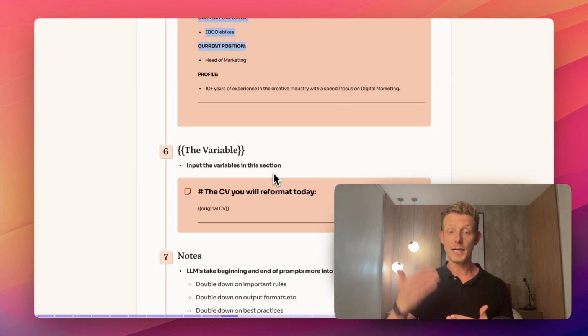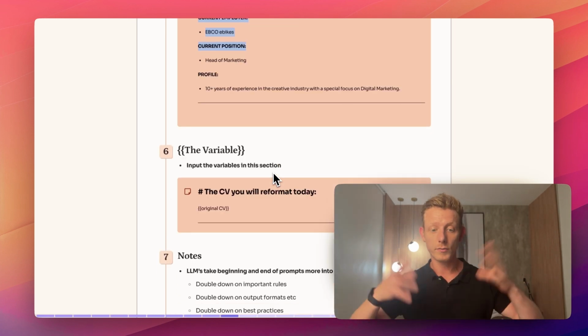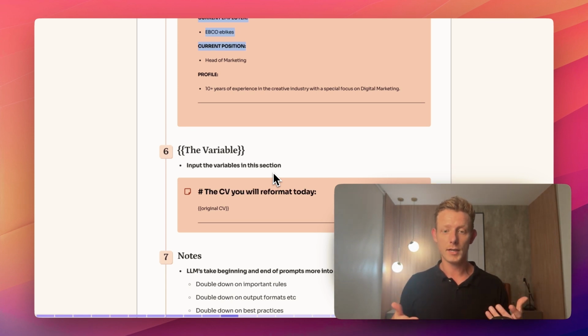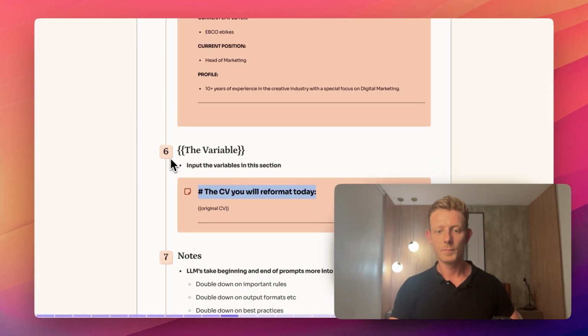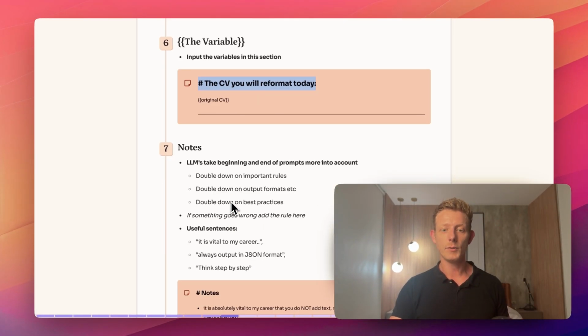Then the next part is the variable, which I call the variable. Basically, if you're going to feed it a variable, then put it in this section. This section will change depending on what the prompt is about. In this case, it's the CV you will reformat today, and then I put in the variable where they output the original CV. So any variable you might have, I usually put under a separate header in this sixth section. And then lastly, we have notes.